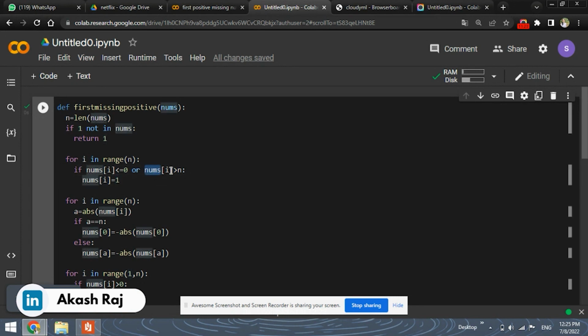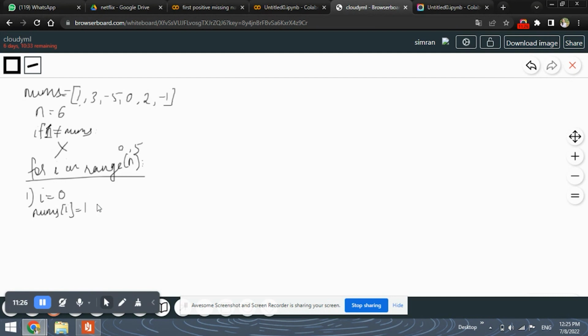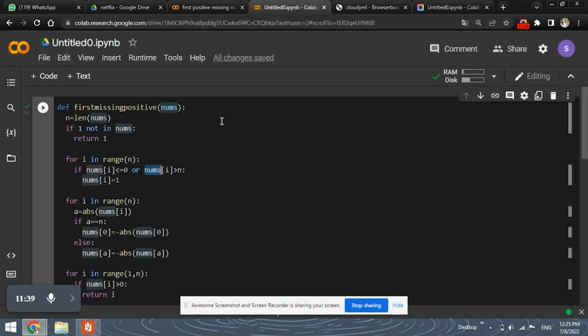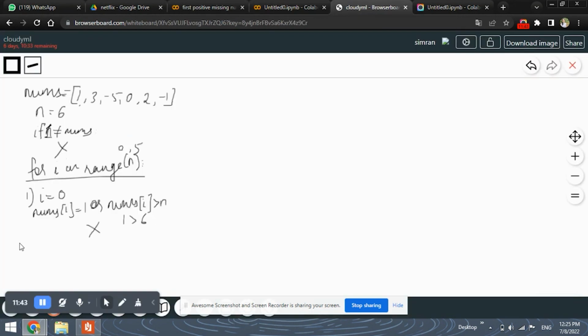Okay, also for nums of I, we need to check this condition as well, which is the OR condition. Here you check whether nums of I is greater than n, but 1 is not greater than 6. So the condition is not satisfied, and we don't perform any action here. So the first iteration is done. Let's move ahead with the second iteration of the first for loop.